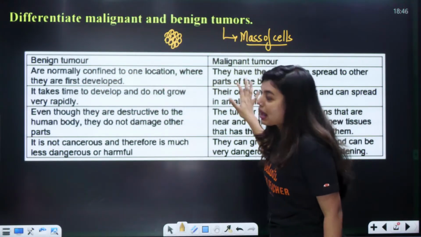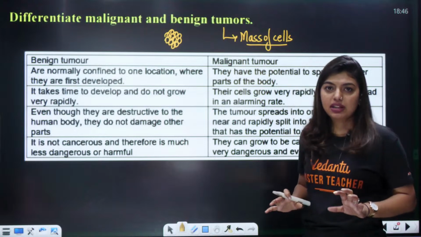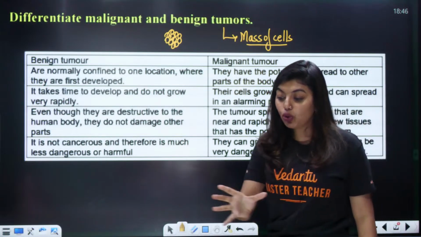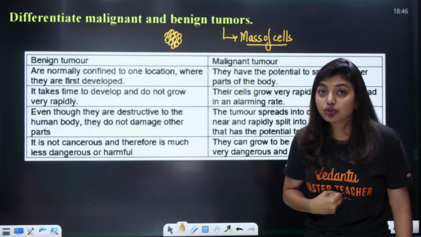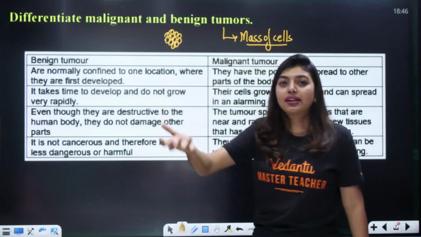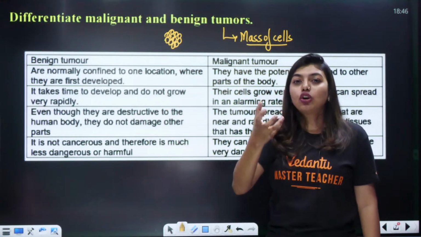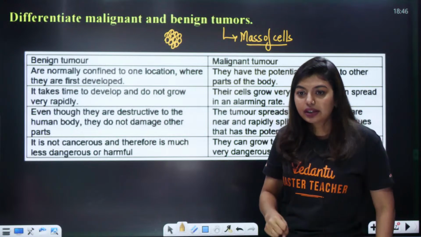Same thing is this malignant person. He will not stay in one place. He has the potential to spread to all the parts of the body, and because of this, cancer will not be in our control, right? These tumors will form cancer, right? These tumors are called as what? Mass of cells, right? Okay.